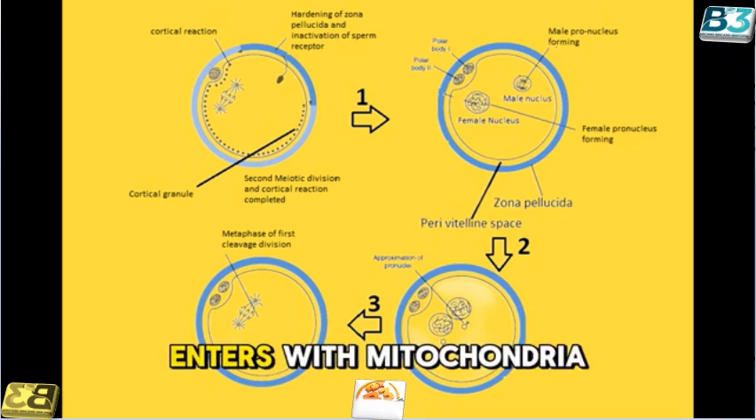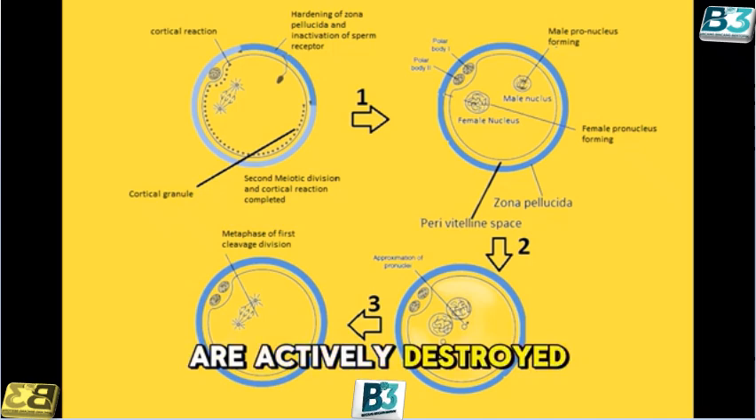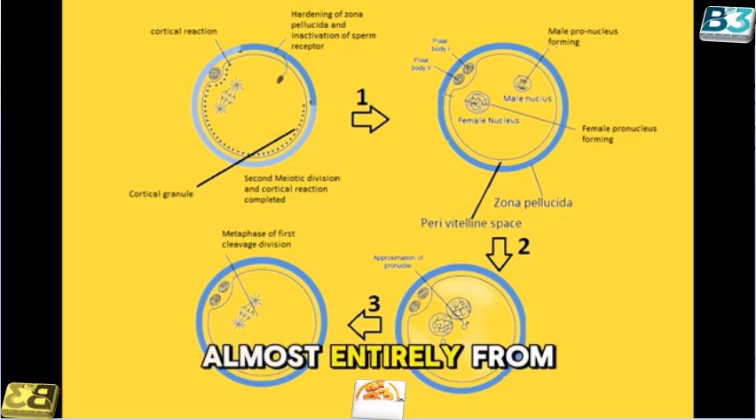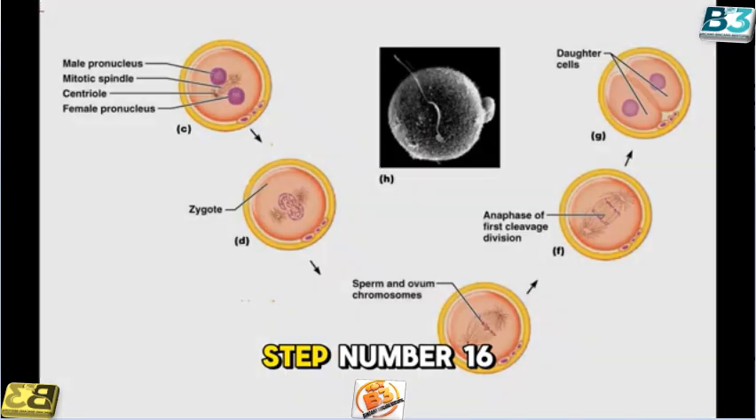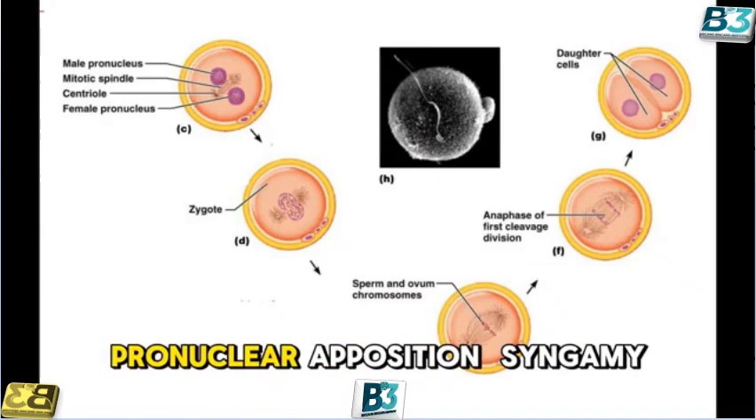Although the sperm enters with mitochondria, these paternal mitochondria are actively destroyed, ensuring that the embryo inherits mitochondria almost entirely from the mother. Step number 16. Female pronucleus and pronuclear apposition, syngamy.